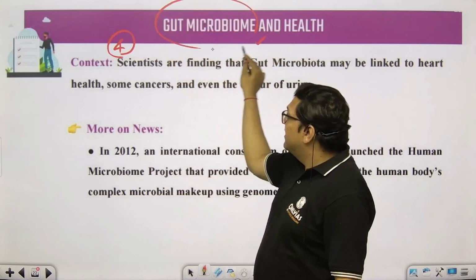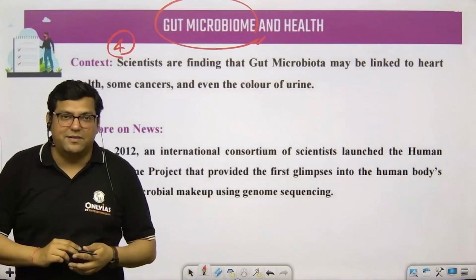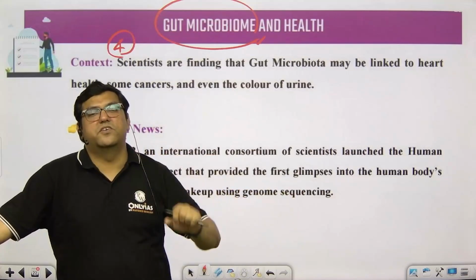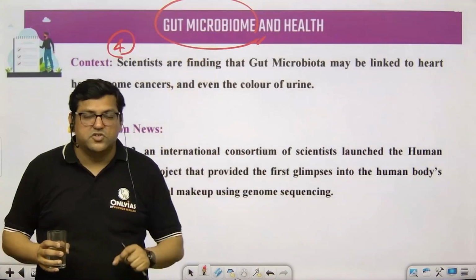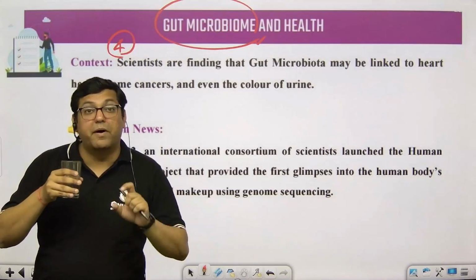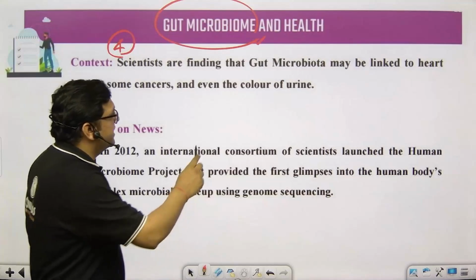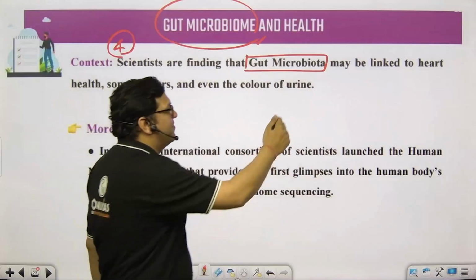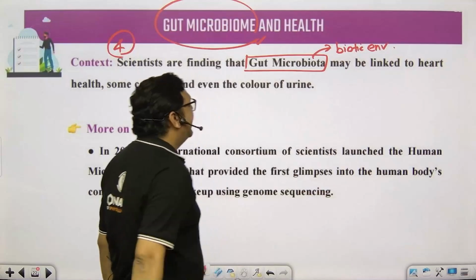So in our gut, there is a set of different bacteria. Some are good, some are bad. That is true. And there is a specific microbial environment, which we call a biome. So microbes have a specific environment which we call the microbiome. What do we call it? We call it gut microbiota, not biota. Biota is the biotic environment, right?